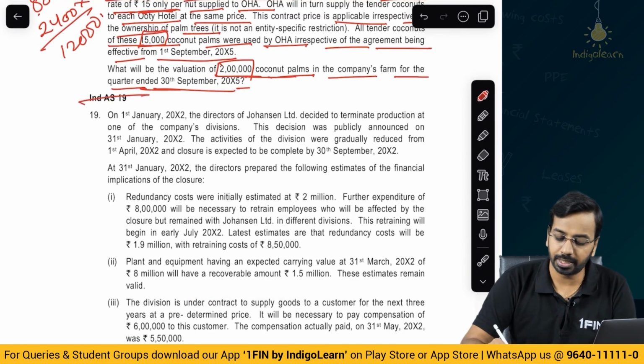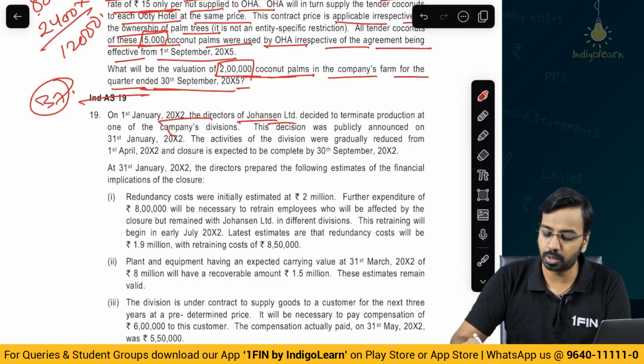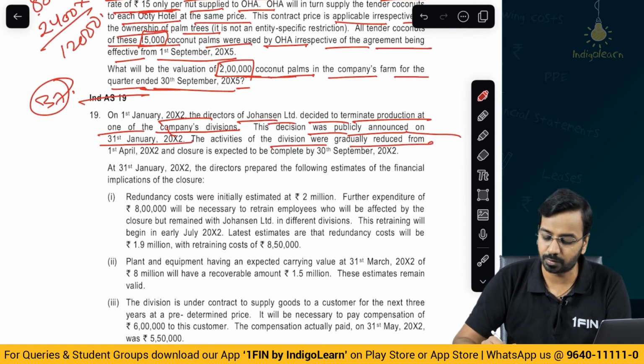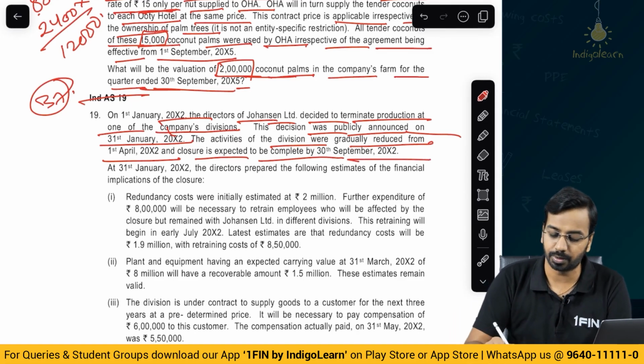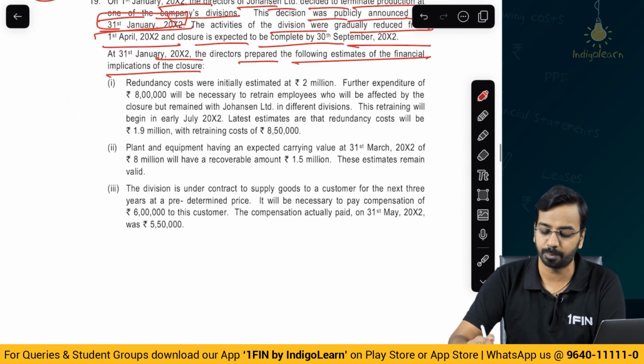Next one, this is not Ind AS 41, this is Ind AS 37. On 1st of January of year 2, the directors of Johansson Limited decided to terminate production at one of the company's divisions. The decision was publicly announced on 31st of January. The activities of the division were gradually reduced from 1st of April and closure is expected to be completed by 30th of September. Okay, so this is the date of communication. At 31st of January, the directors prepared the following estimates of the financial implication.